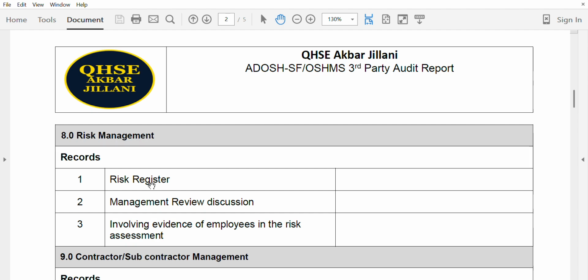Now over here, the risk register. They have the procedure, management review discussion, and they have the risk register developed. And in the risk register, they identify the routine and non-routine activities, involving evidence of the employees in the risk assessment, because there is a requirement for consultation for risk management or risk assessment.